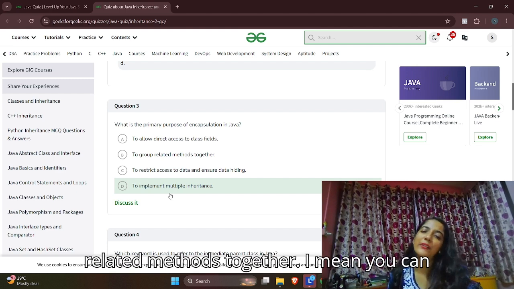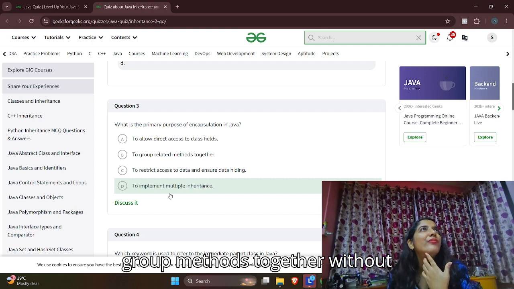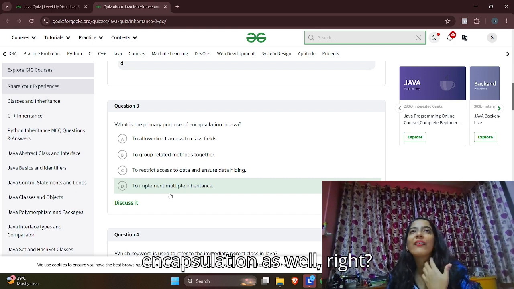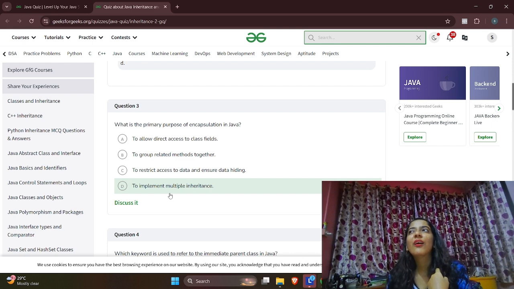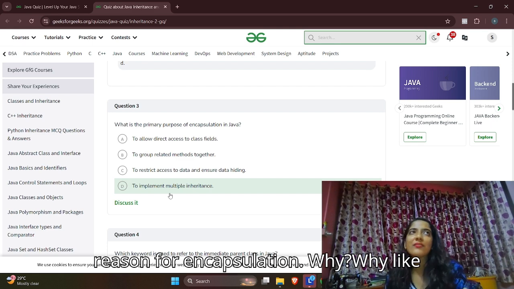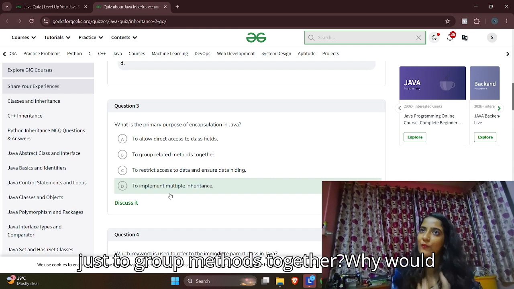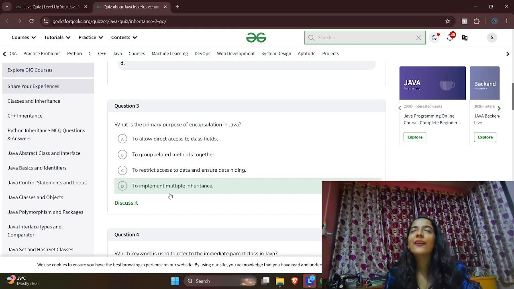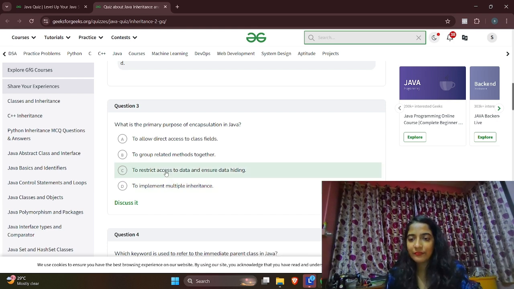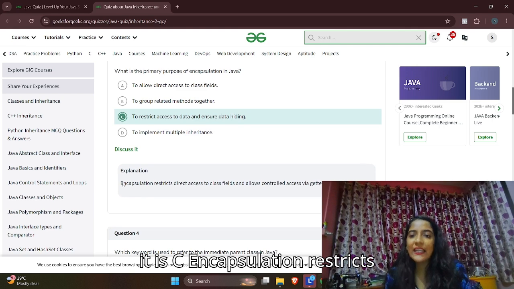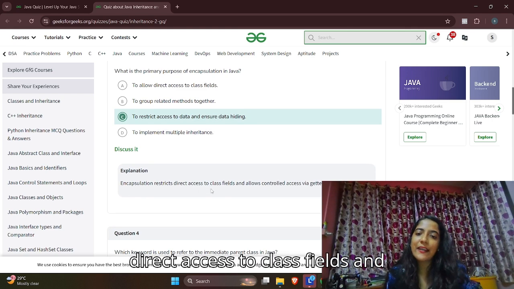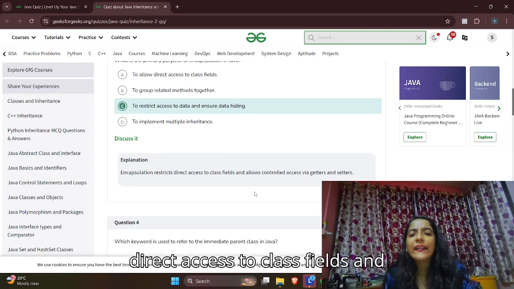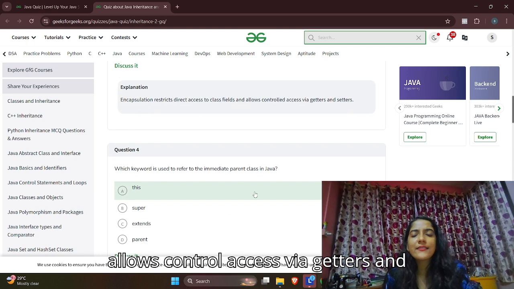You can group methods together without encapsulation as well, right? Why would you need encapsulation just to group methods together? I think it's C. It is C. Encapsulation restricts direct access to class fields and allows controlled access through getters and setters.